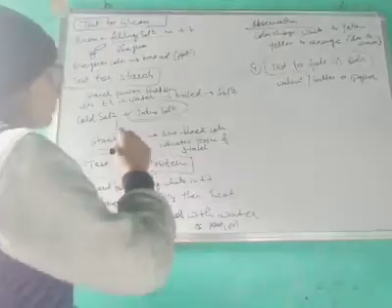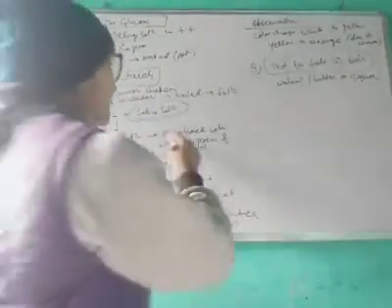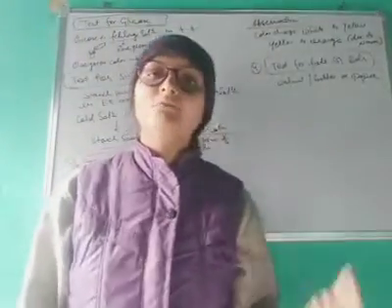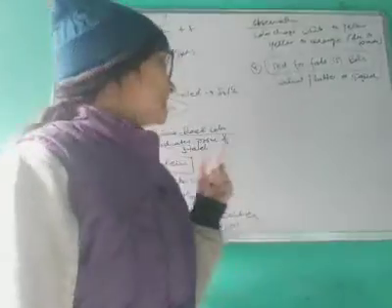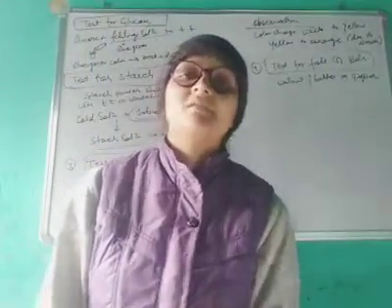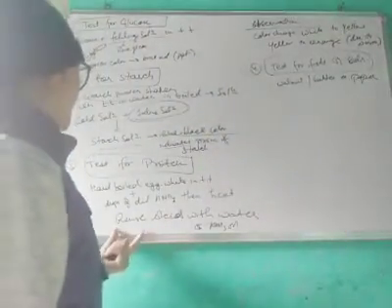And then what will happen? The starch solution will become blue-black in color. If there is a blue-black color, that means there is the presence of starch. So this blue-black color confirms the presence of starch. So this was the test for starch. After that, there is the test for protein.